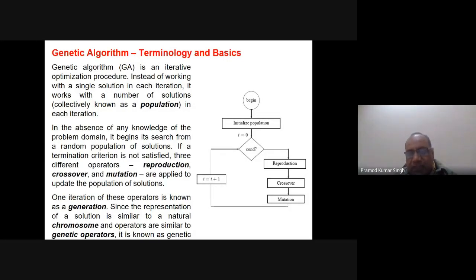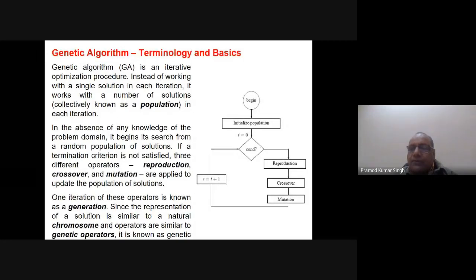This one loop is a generation. So this iteration is a generation. We check here, and suppose this is not the best solution, so we come here, and that is the reproduction. The reproduction is a selection operation. These solutions are for the initial generation only. Later on, the solutions will change in each generation. Whatever the previous generation's solutions are, they will be considered, and we will see which of these solutions are the best and which are the bad solutions.